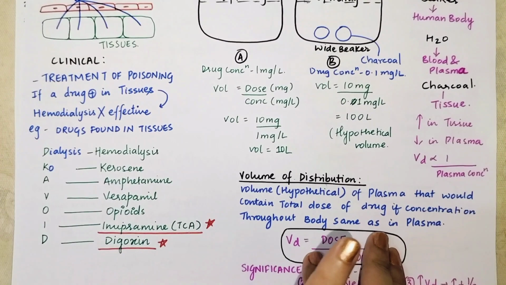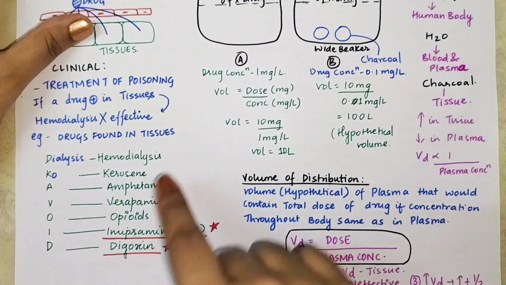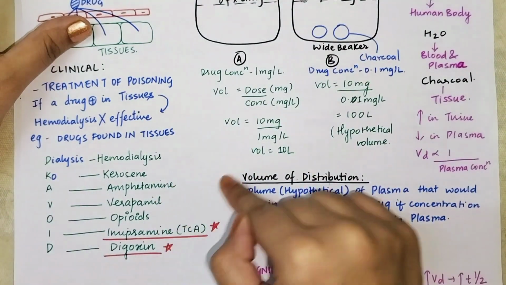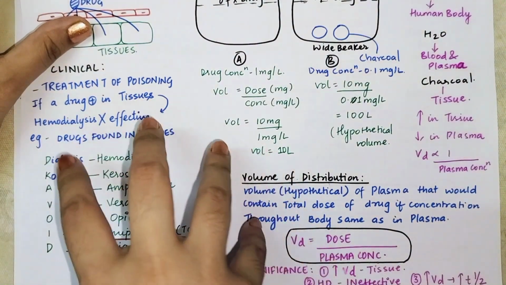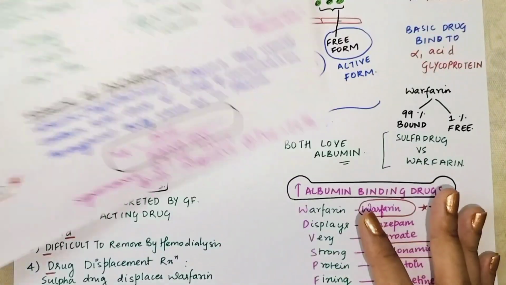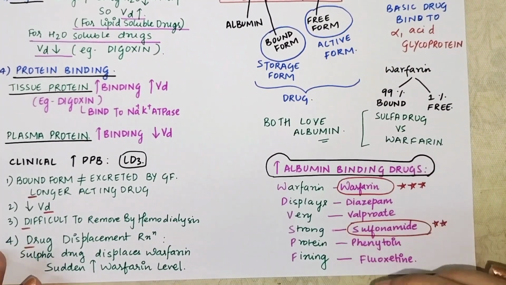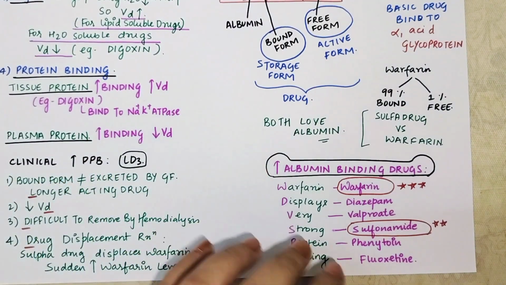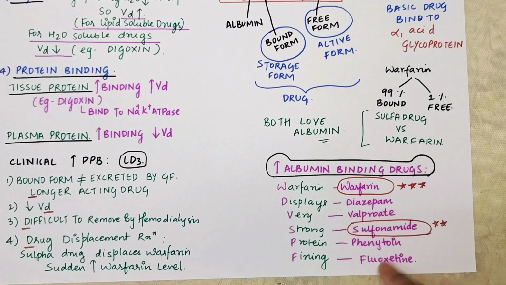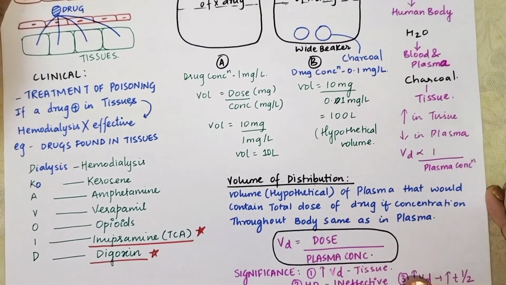We are done with this entire thing of distribution. What mnemonic you have to remember is dialysis avoid, that is hemodialysis: kerosene, amphetamine, verapamil, opioid, imipramine, digoxin. In the toxicity of these drugs, you are not going to perform hemodialysis. And another mnemonic that you have to remember is warfarin displays very strong protein fixing, that is warfarin, diazepam, valproate, sulfonamide, phenytoin and fluoxetine. These drugs get more and more bound to albumin. Okay, remember the clinical application also. And this is all about distribution.